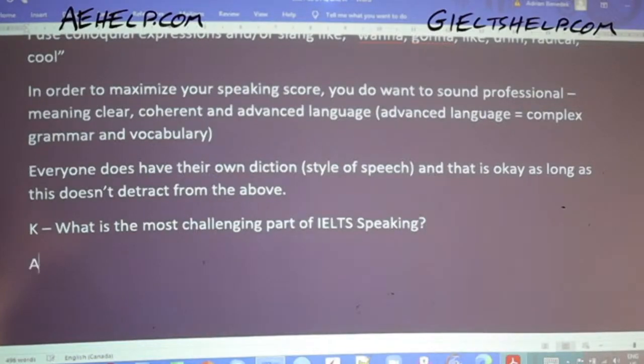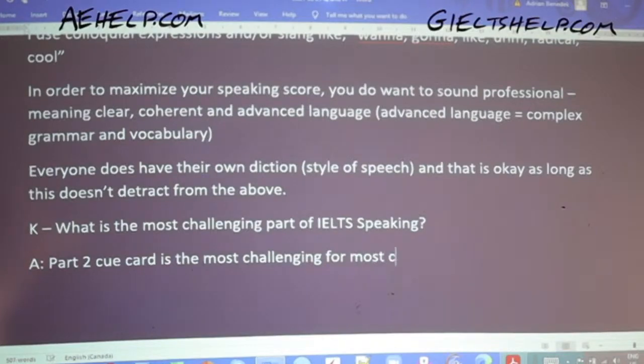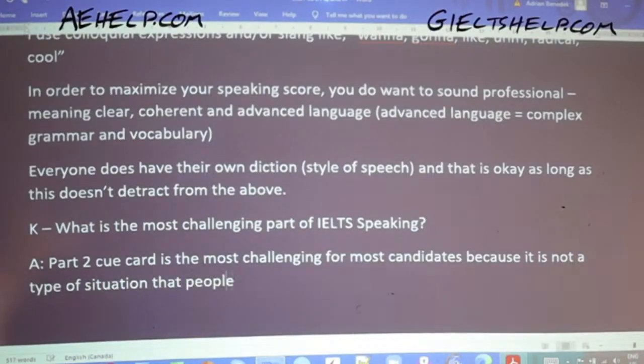I would say, Ken, that part 2, cue card, is the most challenging for most candidates, let's say, because it is not a type of situation that people are used to in everyday life.